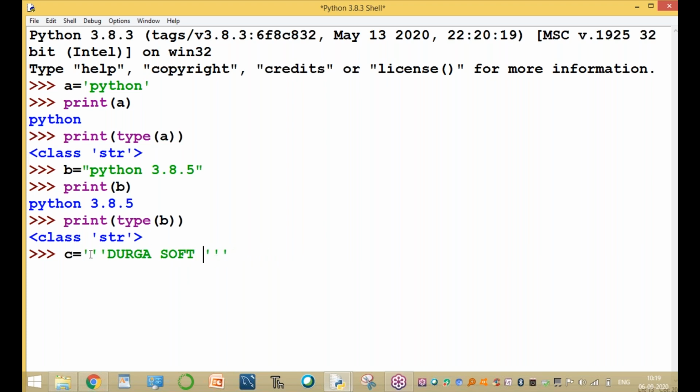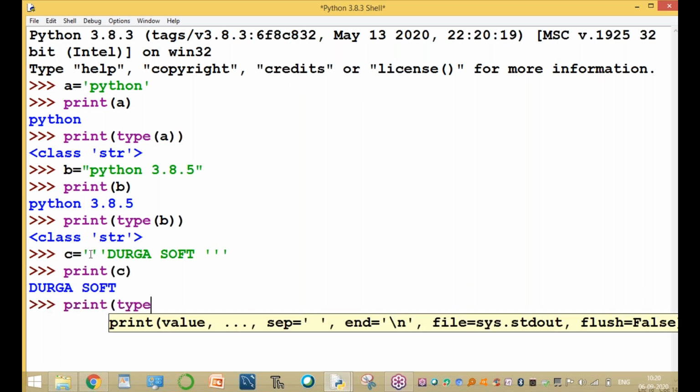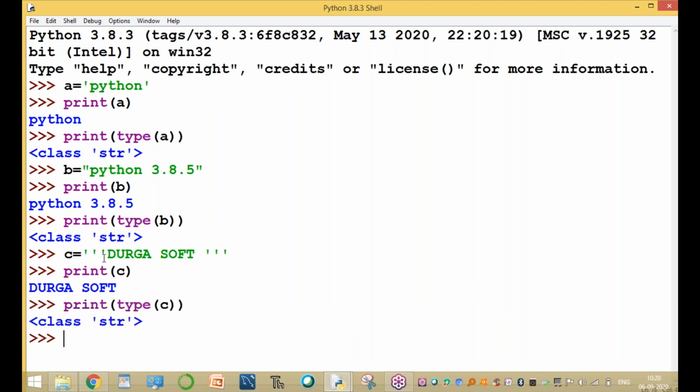Print of C and the type of C. Clear, everyone?